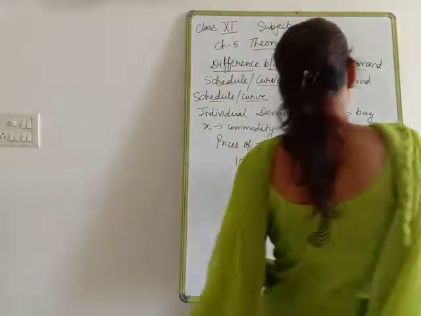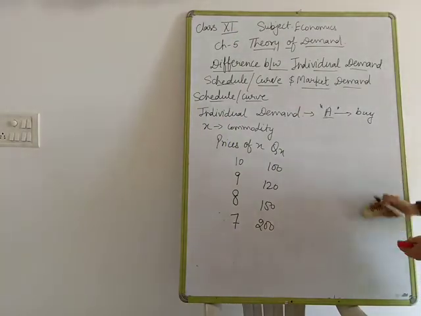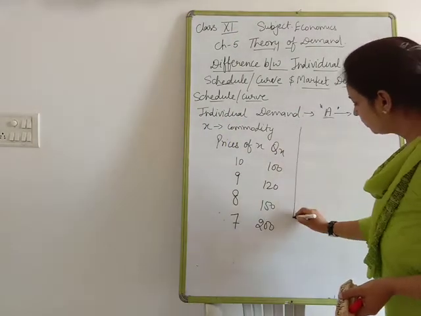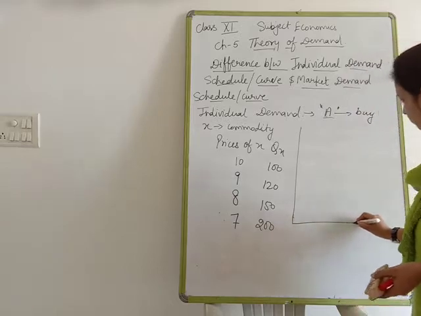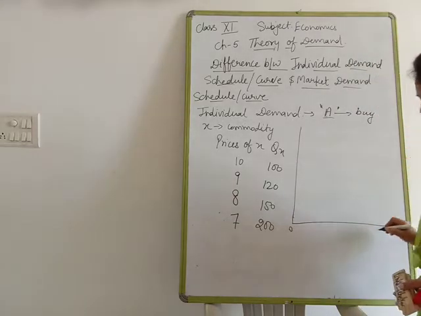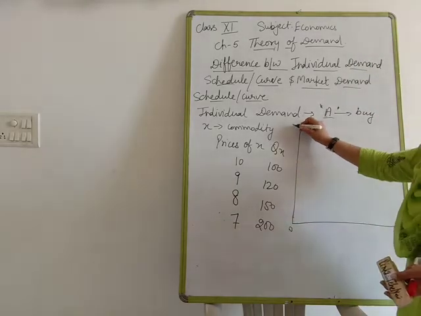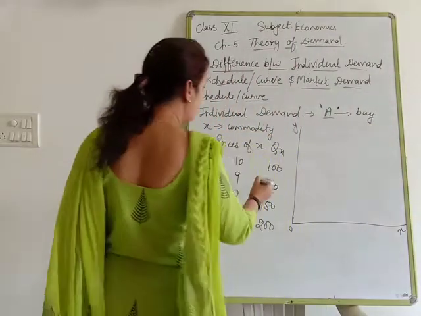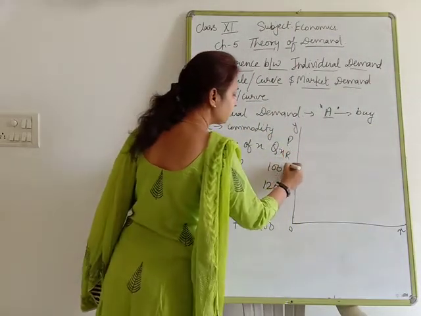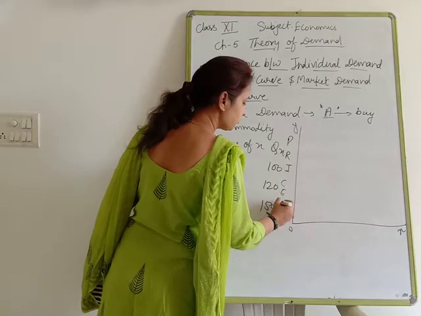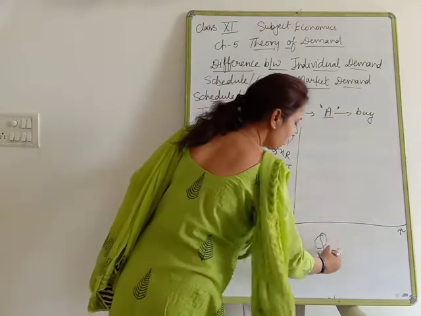Clear? So that you will be able to understand the diagram easily. Look at there, O, X, Y. Here we are always going to take prices, and here quantity.